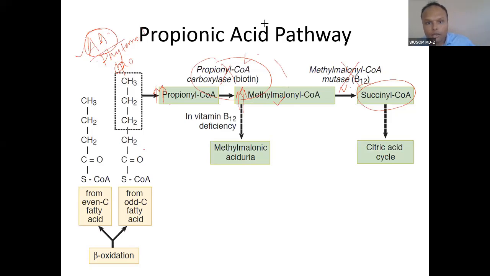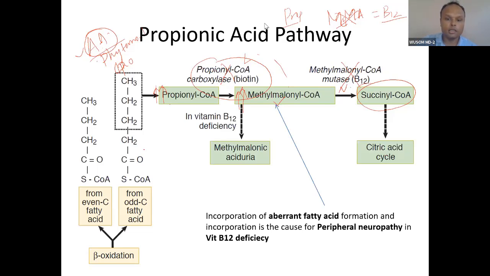But methylmalonic acid will not be high in biotin deficiency. That is why I told you, wherever you see methylmalonic acid, MMA, even if you see propionic acid, you go for B12. But if you don't see this, then you go for biotin. Propionic acid is there, but MMA is there, go for vitamin B12. MMA, wherever you see, go for vitamin B12 and methylmalonyl coenzyme A mutase. So remember this very important trick.